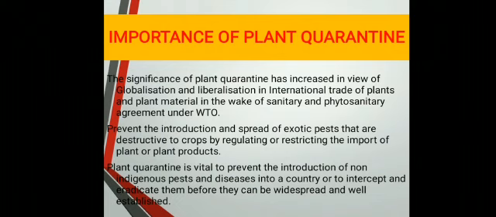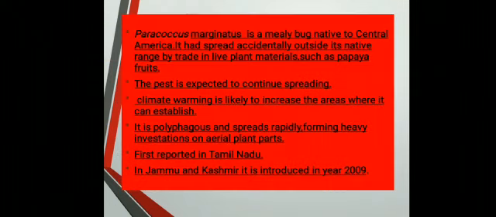Plant quarantine is vital to prevent the introduction of non-indigenous pests and diseases into a country, or to intercept and eradicate them before they can be widespread and well established. By not following it properly, plant quarantine failure resulted in an outbreak of Paracoccus marginatus in papaya fruit.